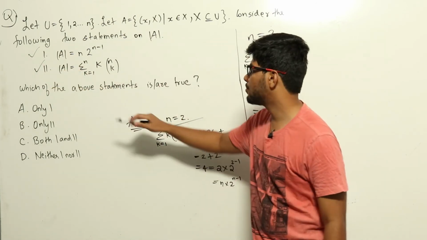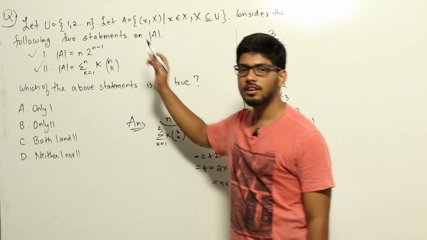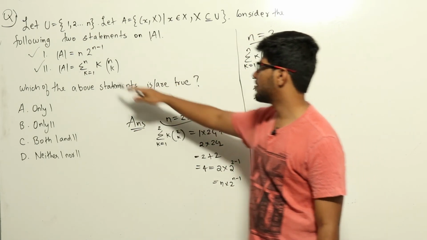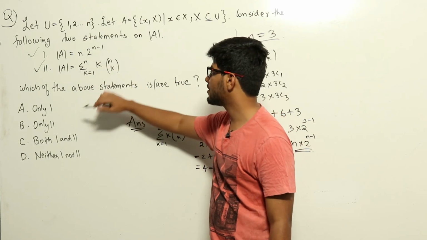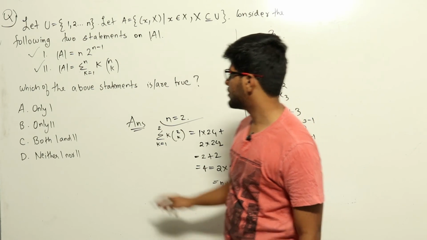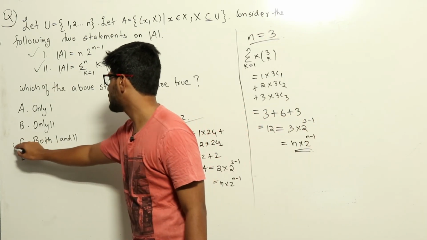I am not showing the proof that this will be equal to this because we don't need to do that for GATE. If you can take a few n values like this and verify that it holds, then that is enough to answer for GATE. So statements 1 and 2 are right. So the answer will be both 1 and 2.